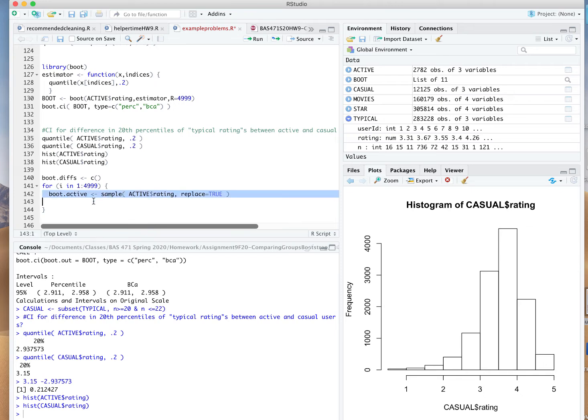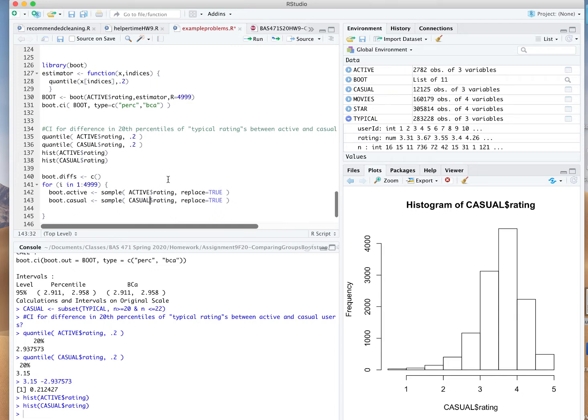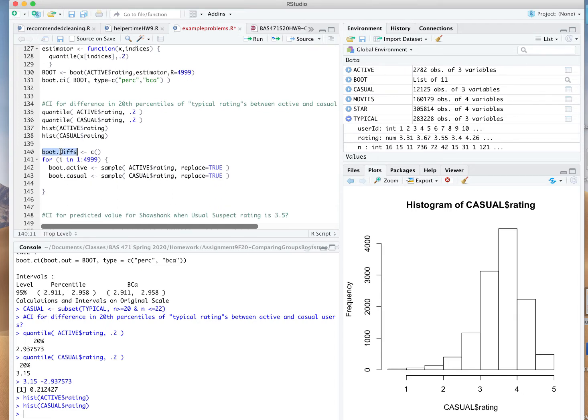And I'm going to do the same thing for the casual users. So I'll make a Bootstrap sample for the casual users as well. And then what I can do is measure the 20th percentiles of each one of them and get the difference. So let's get the 20th percentile for the active users, subtract off the 20th percentile for the casual users, making sure that we're just using the Bootstrap samples that we've created.